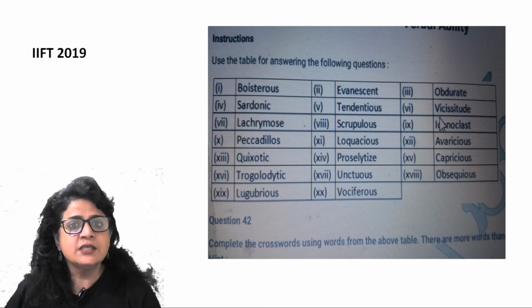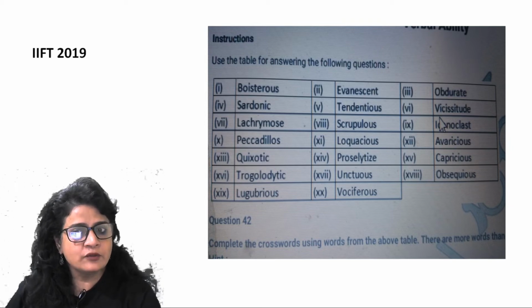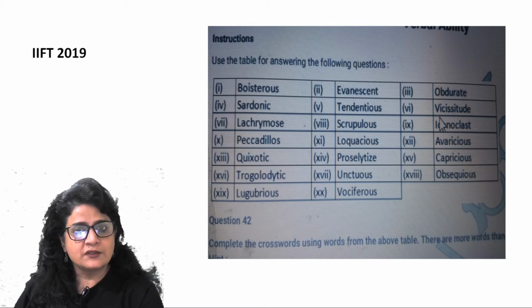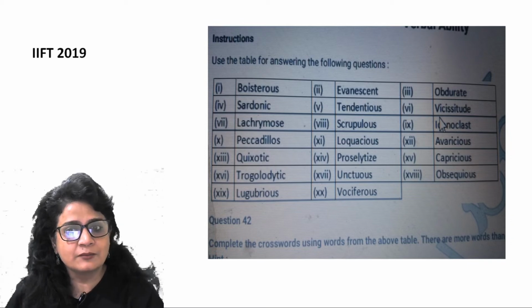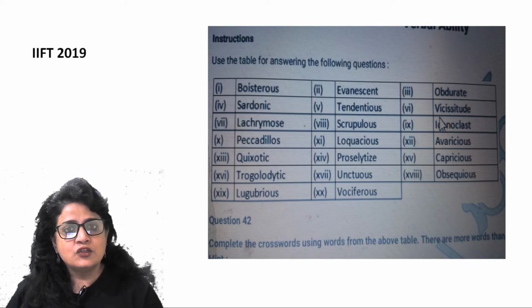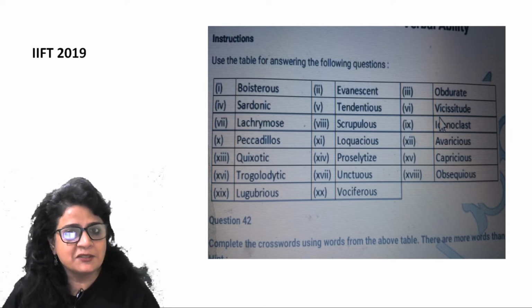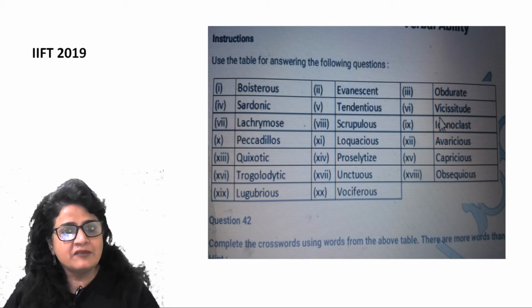Unctuous is when you praise somebody a lot. Basically, unctuous is oily, right? So the basic word is unctuous. So unctuous is oily. So anything which has a lot of oil is unctuous. Unction is massage, right? So unction is massage. Massage is always done by oil. So unction is massage. Unctuous is something which is oily.